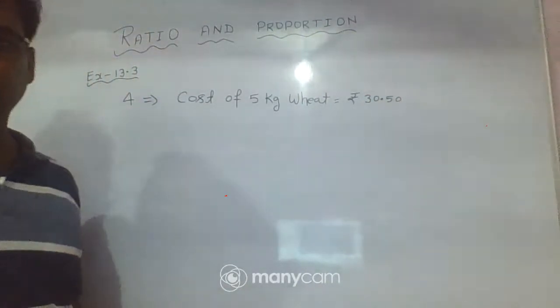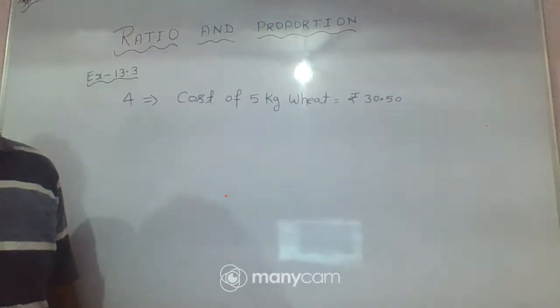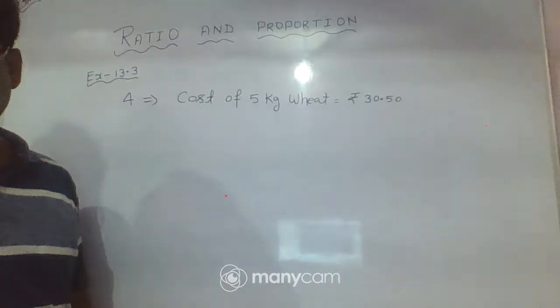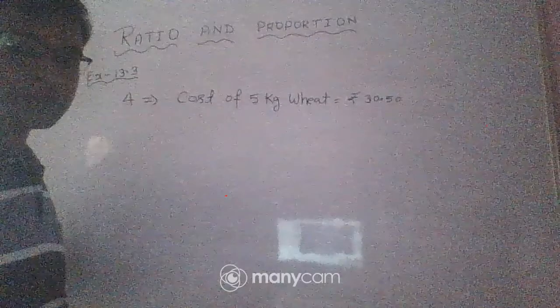What is the cost of 5 kg? 30.50. This is the point here. Okay, so first you find the cost of 1 kg wheat.